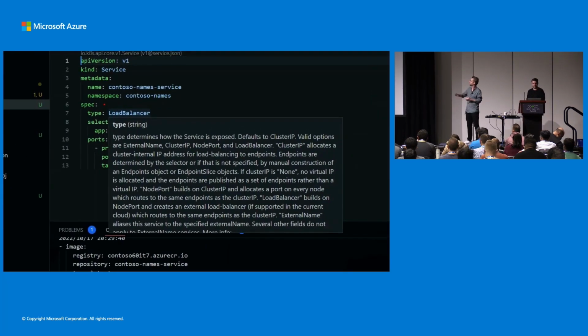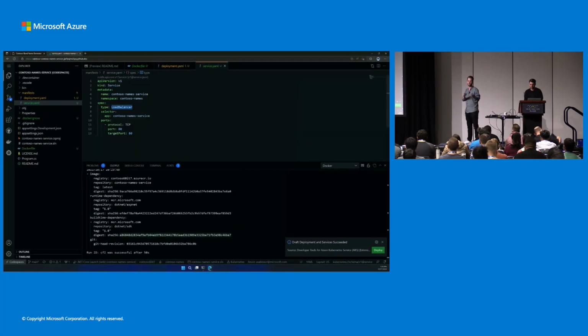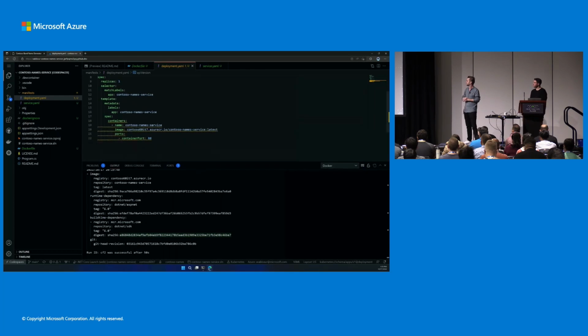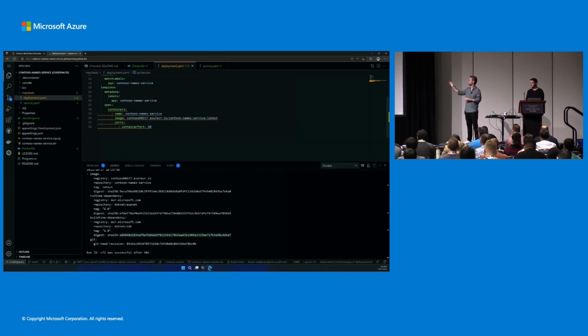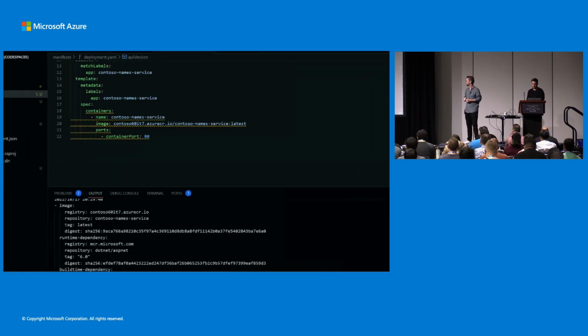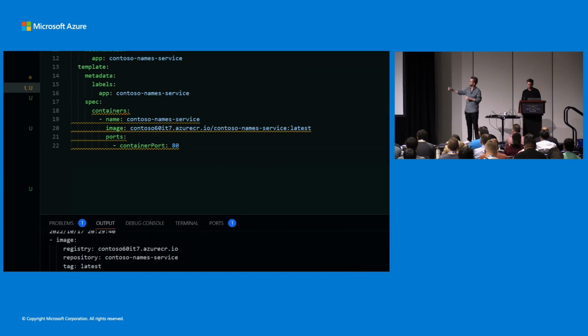Our service YAML has a load balancer, but that creates an external load balancer, which we don't want for this, just because our front end only needs to hit the back end service. So we'll just create a cluster IP here. And when you successfully generate your Kubernetes manifests, you can see here the ACR put in successfully as well, pointing to our image.